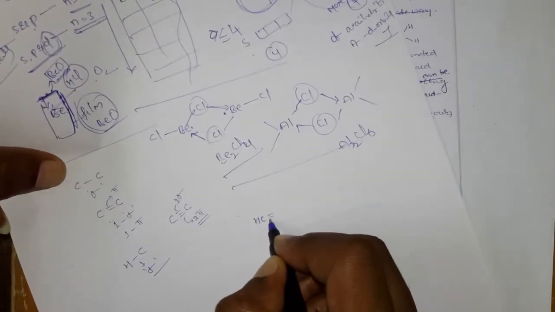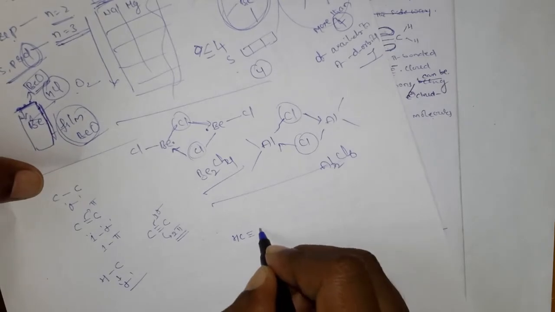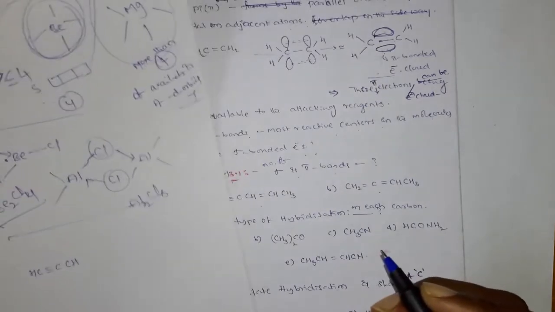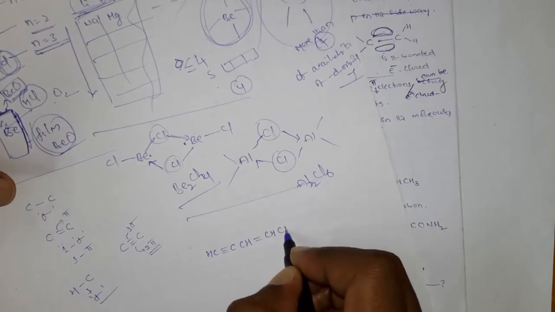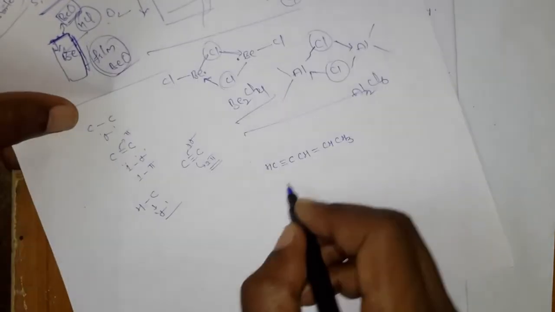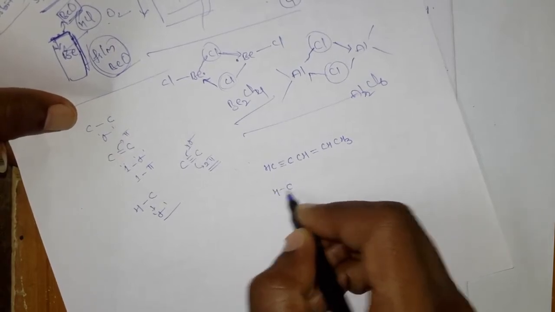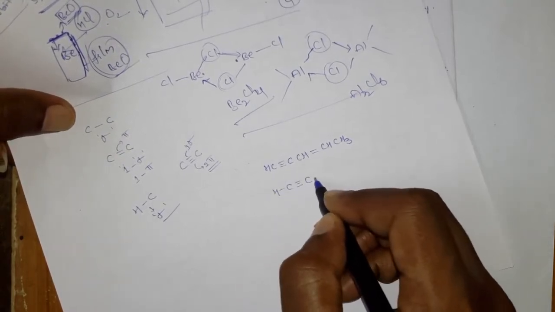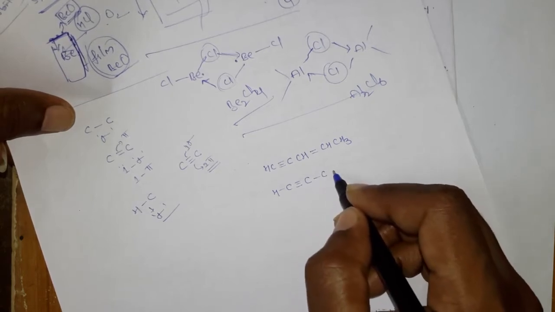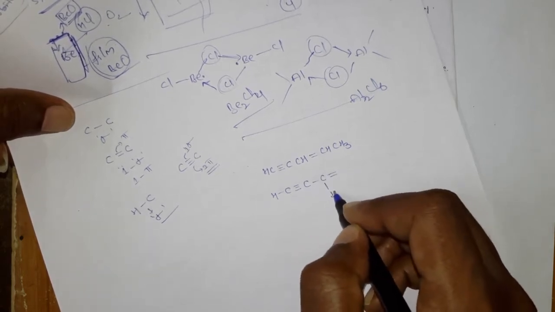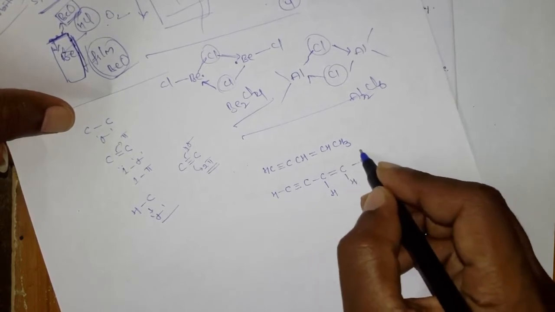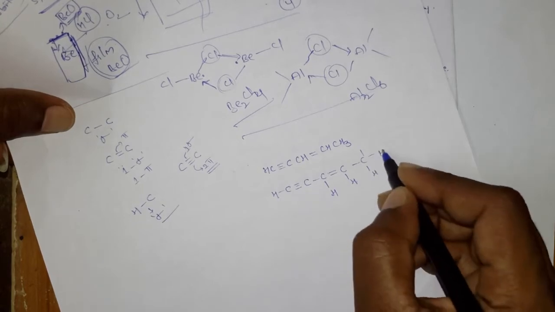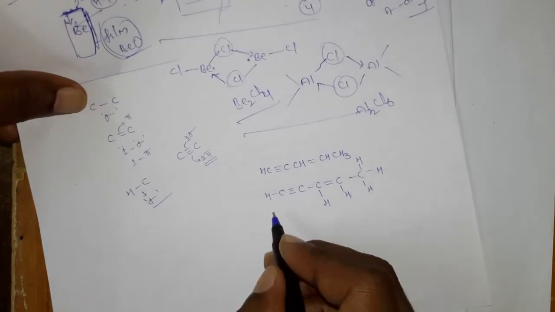That is HC triple bond C, CH, double bond CH3. That means here the carbon is connected with one hydrogen, and there is a triple bond to a carbon, and this carbon is connected with one more carbon by a double bond, and here is a hydrogen, and this carbon is connected with hydrogens. First you understand, you write it clearly like this.